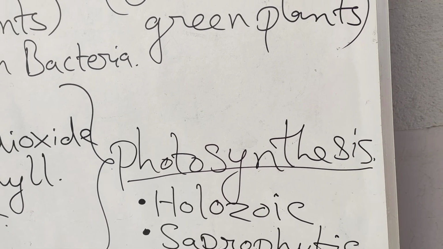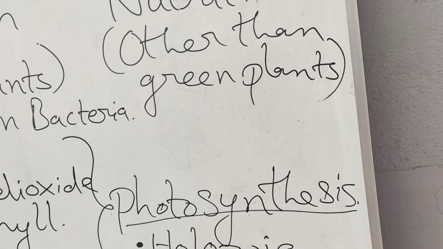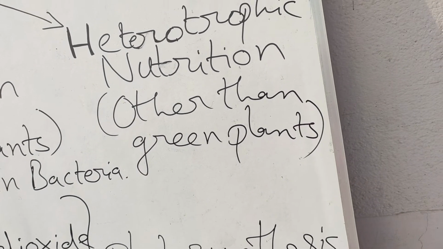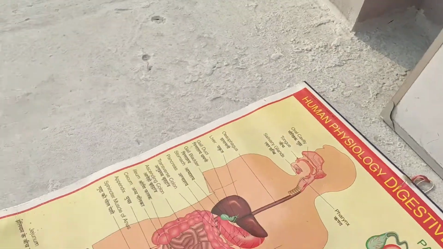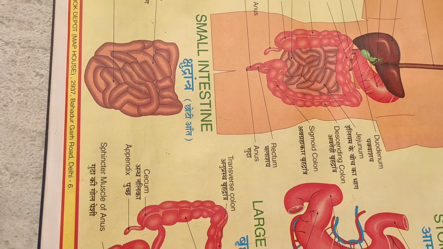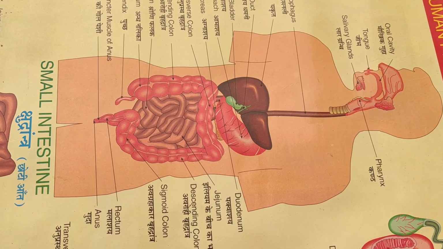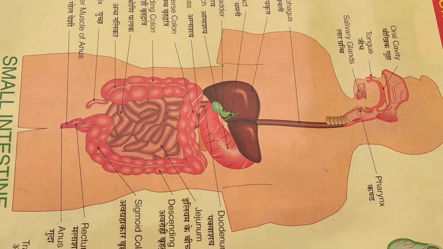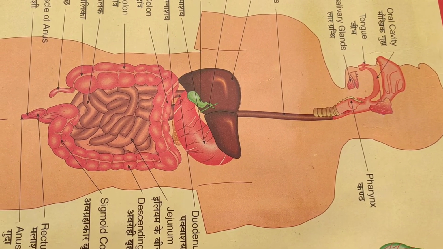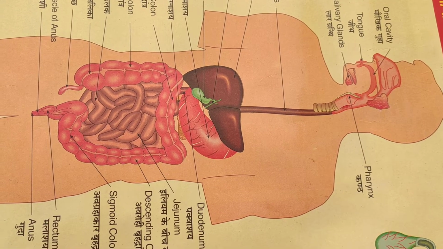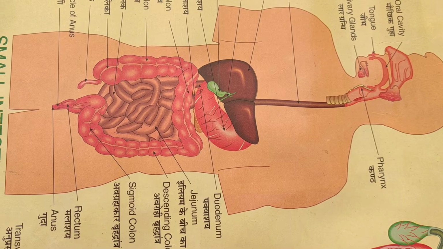So today we will take up the Holozoic form of nutrition, in which we have to read the human digestive system. In this, at first you should know the digestive system completely, and for this the first thing you should know is that the digestive system, or the alimentary canal, starts with the mouth and ends into the anus.